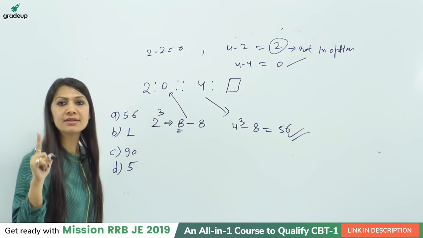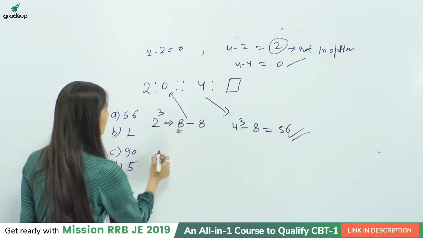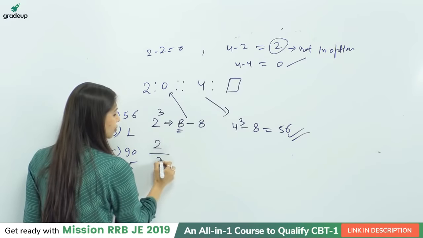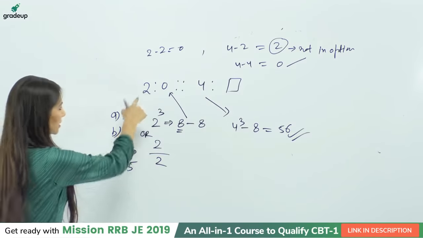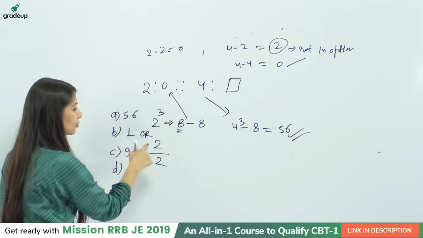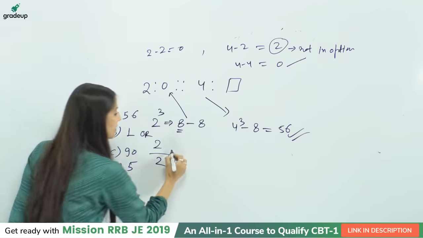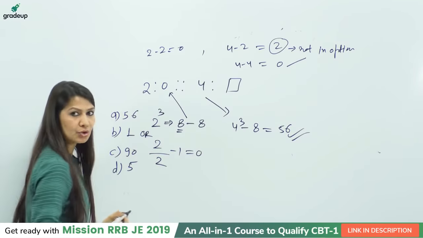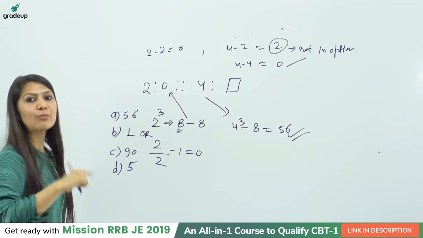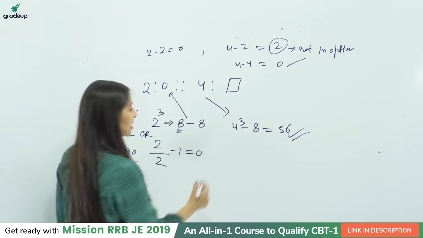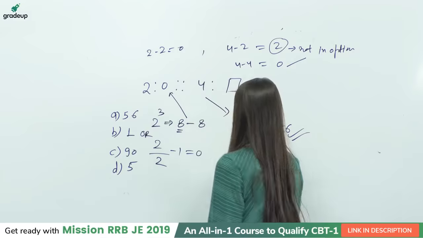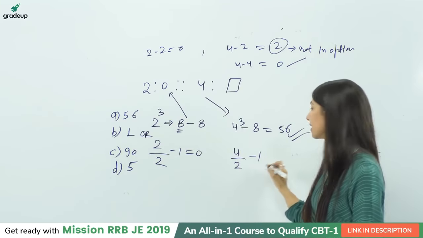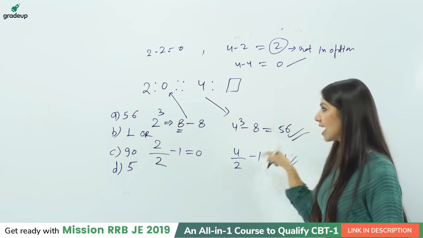Yes, Rajesh, Nayan, very right. It is if I divide 2 by 2, right? So this is another logic, another way out: divide the number by 2. 2 divided by 2 is 1, and minus 1 will give you 0. So n divided by 2 minus 1 is our logic. Here it is 4 divided by 2 minus 1. 4 divided by 2 is 2, and 2 minus 1 is equal to 1. So both the answers are correct.